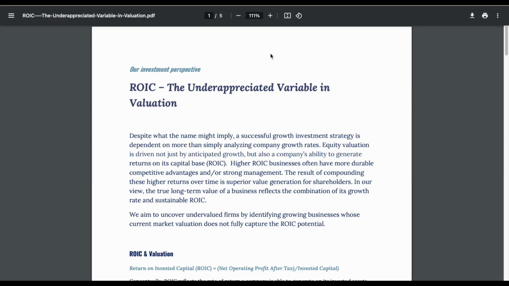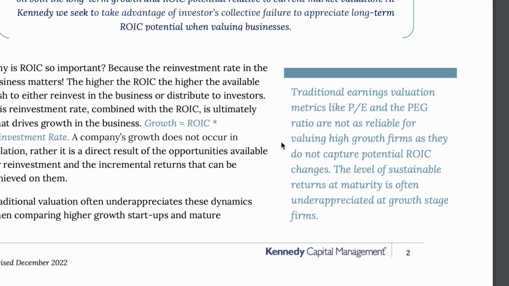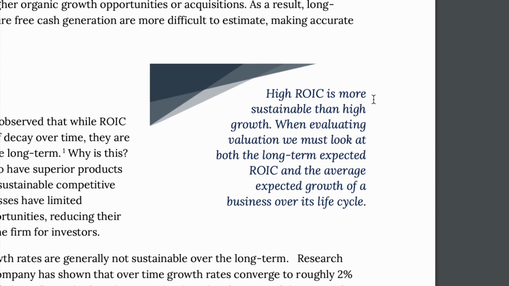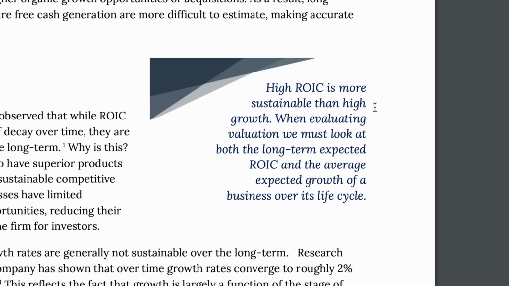But there's a few key points that I want to quickly point out. First off, traditional earnings valuation metrics like price to earnings and price to earnings growth ratio are not as reliable for valuing high growth firms as they do not capture potential return on invested capital changes. The level of sustainable returns at maturity is often underappreciated at growth stage firms. If we scroll down further, we can see high return on invested capital is more sustainable than high growth. When evaluating valuation, we must look at both the long-term expected return on invested capital and the average expected growth of a business over its life cycle.